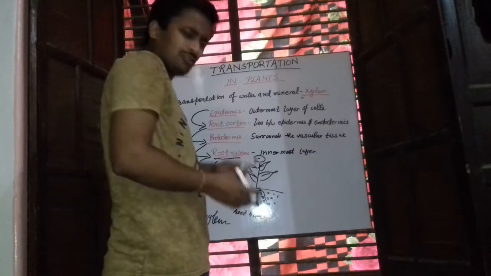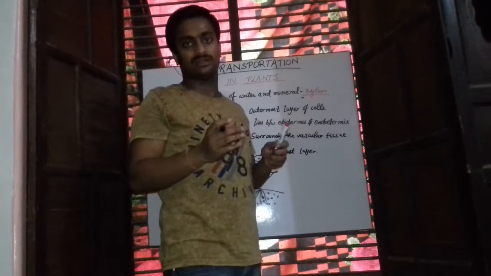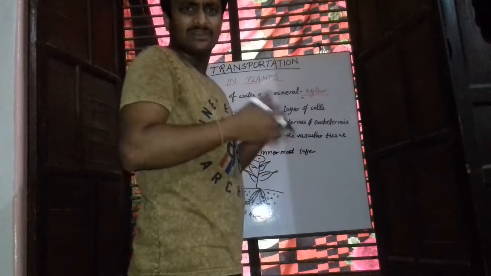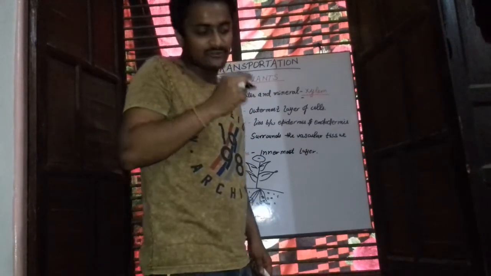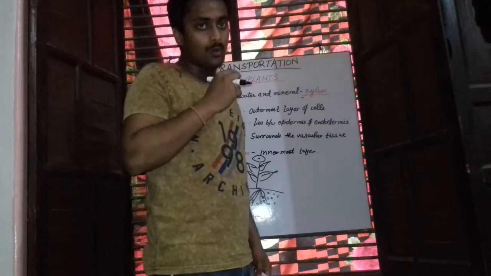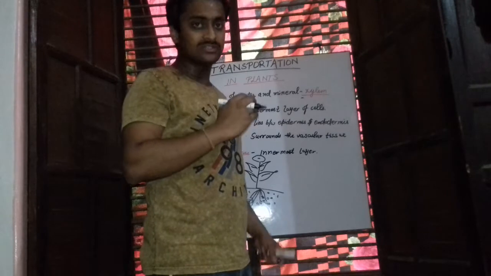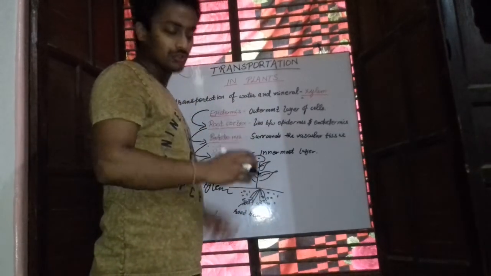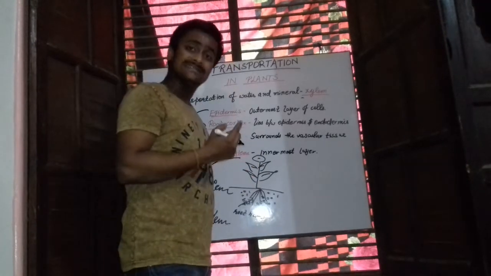So now, how is this water absorbed? This water is absorbed with the help of a force called suction pressure. It is similar to the pressure when we sip a cold drink. What happens when we drink a cold drink with the help of a straw? We apply pressure, so the pressure upwards gets reduced and the pressure in the straw downwards increases. Due to this pressure difference, the cold drink moves up the straw.